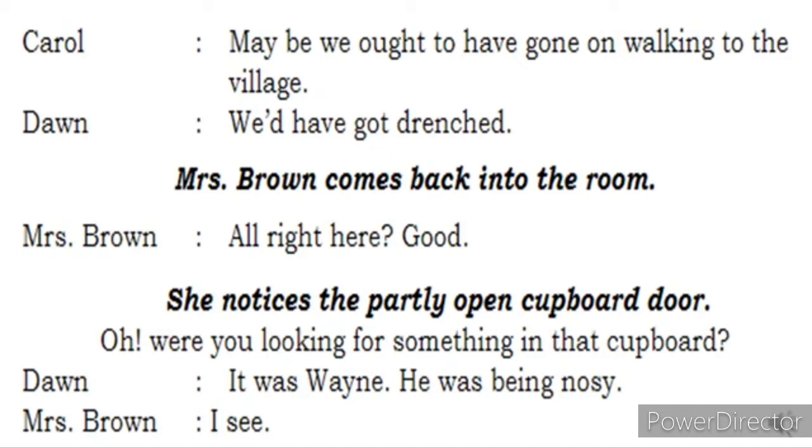Dwan says, it was Wayne. He was being nosy. What does nosy mean? Want to check out something, whatever is there in that particular cupboard. Is there something in the cupboard? He was very much nosy. He wants to know what is in the cupboard. So it is Wayne, Dwan will say. Mrs. Brown says, I see. So it is all the work of Wayne. Okay, I see was her expression. Then what happens? Let's see.